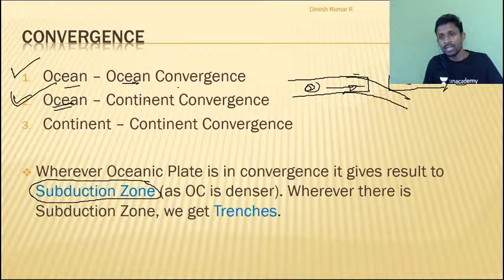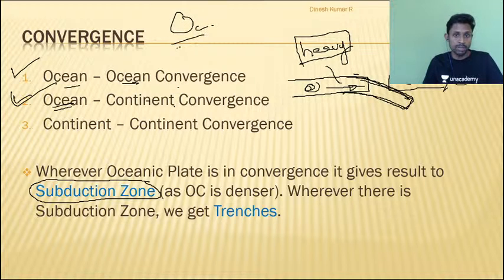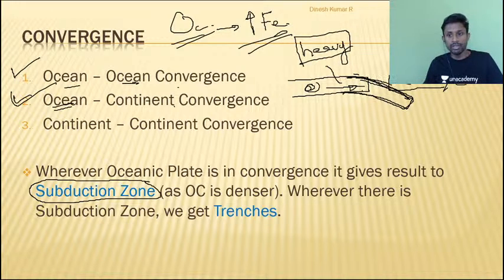Why does it subduct? The only reason is that one of the plates is heavier, as it is denser, so it will have a tendency to subduct. Wherever there is an oceanic plate, there is a density difference. Oceanic plate is made up of a relatively larger amount of iron content, that is why its density is quite high. When the density is higher, it becomes heavy and it will subduct.